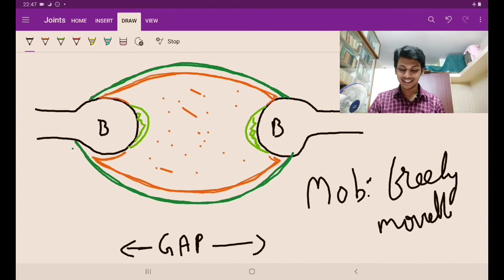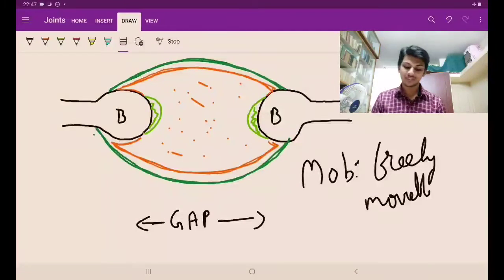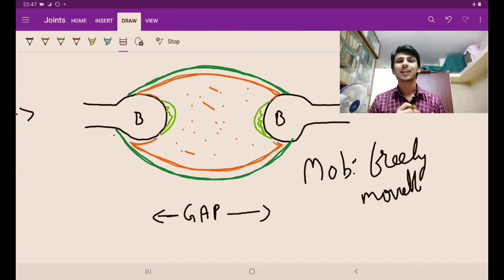Okay guys, that was the importance of the joint. Now synovial joint, there is a joint cavity, there is the synovial membrane which is giving the synovial fluid. So when does the problem come? Problem happens when there is a decrease in the synovial fluid inside. If there is a decrease in the synovial fluid inside, the articular surfaces will rub against each other.